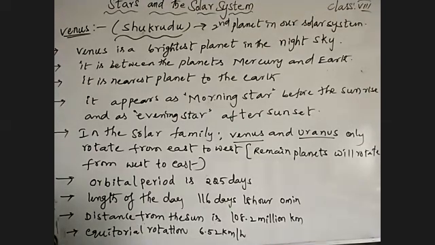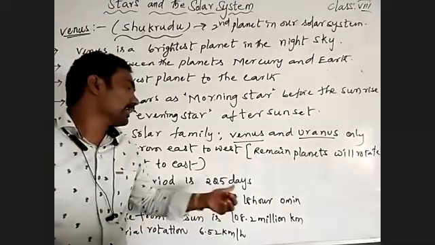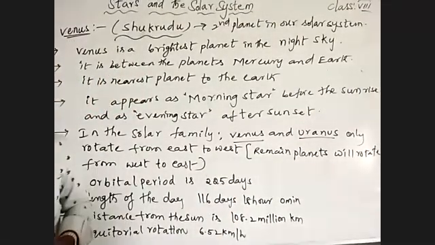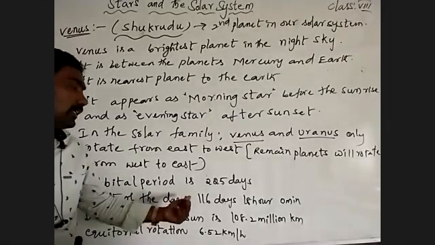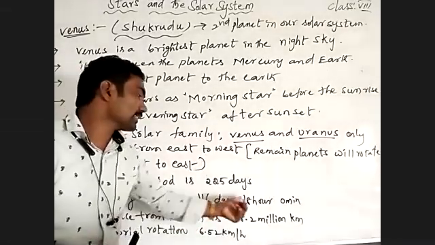Length of the day means the time to finish one rotation. Earth takes 24 hours to rotate, but Venus takes 116 days, 18 hours.